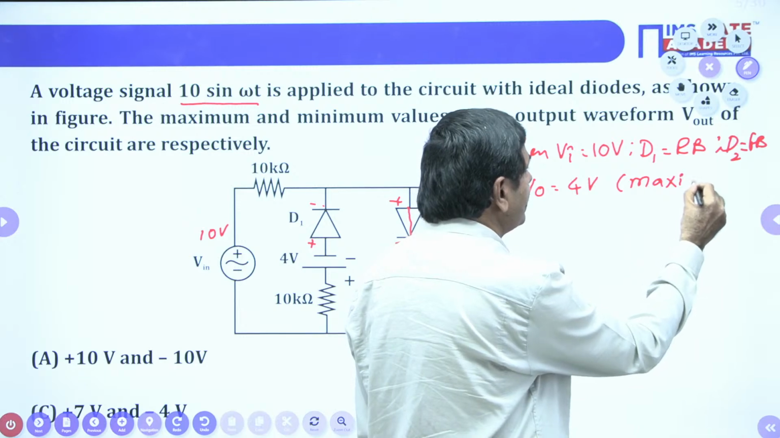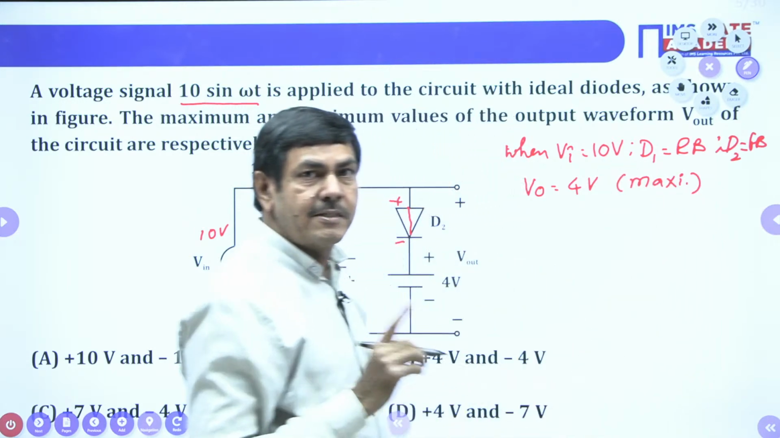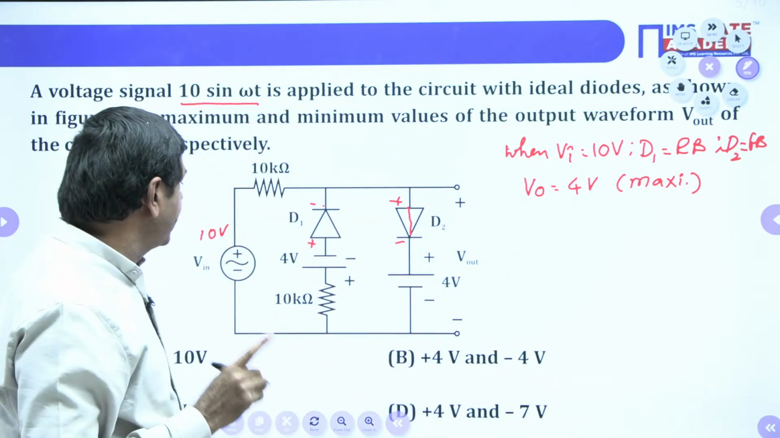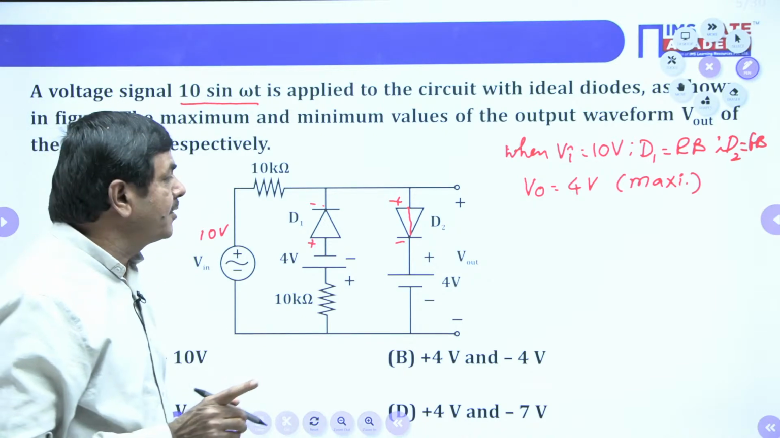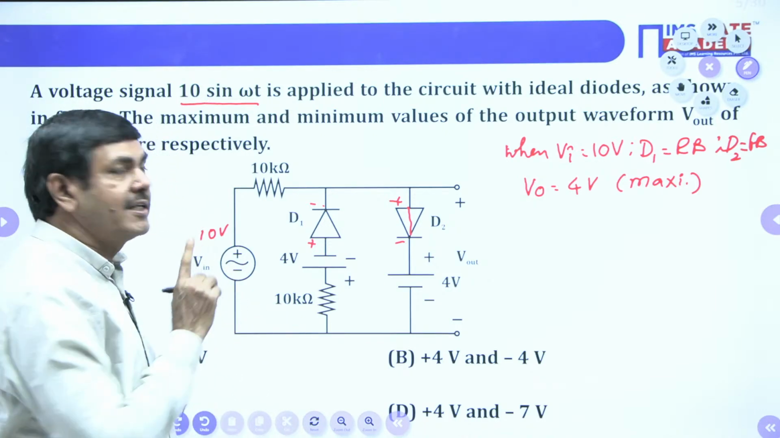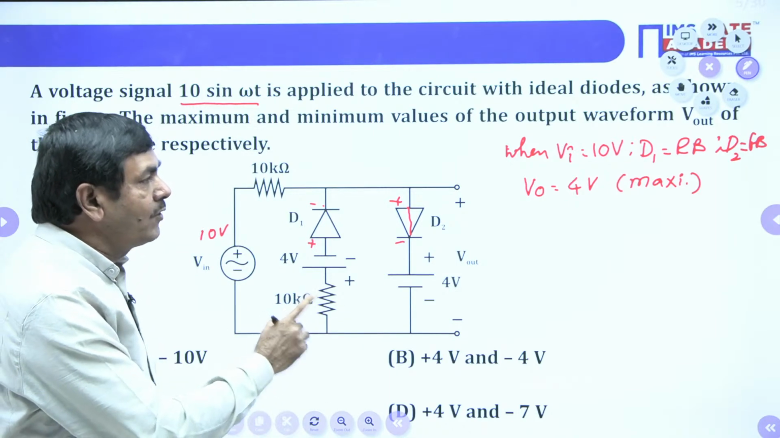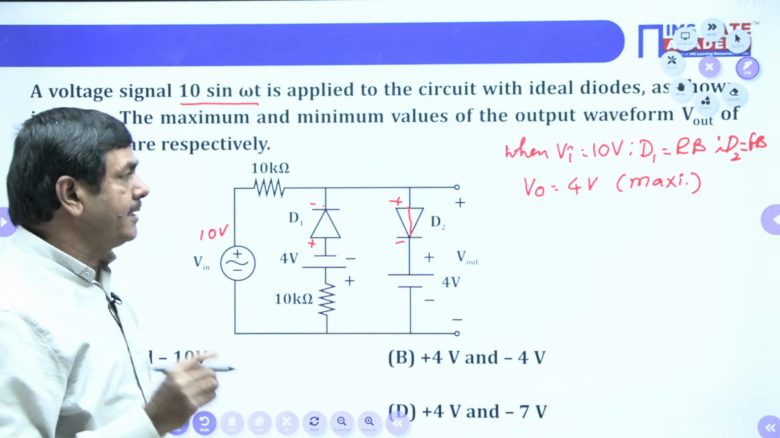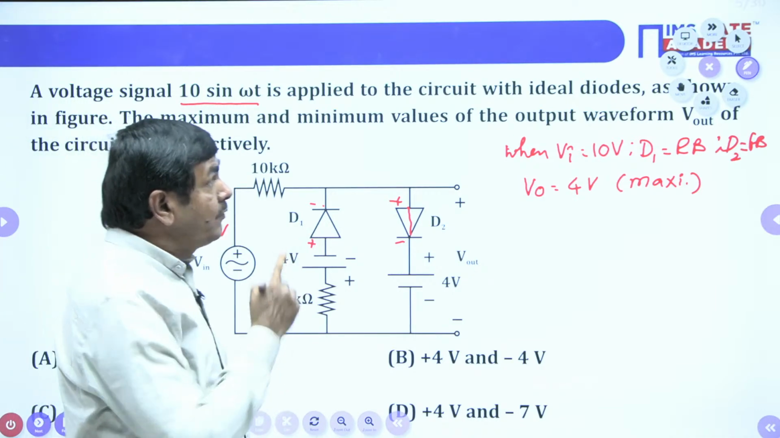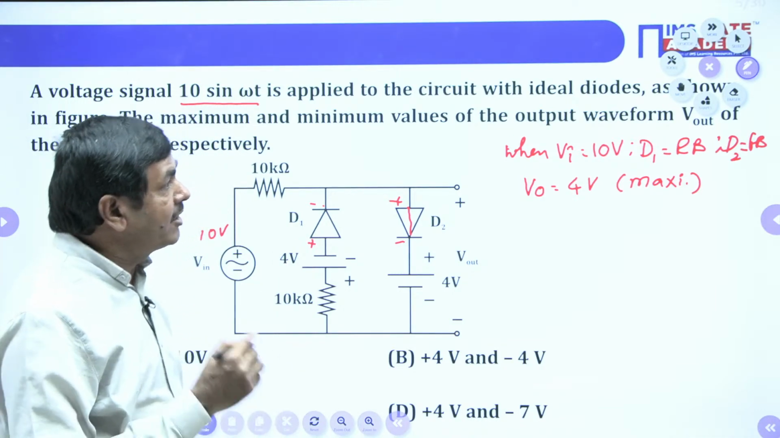This is the maximum voltage available. That means when you give the positive potential of 10 volts, 100% D2 is on and D1 is in the off state only. In that case, we are getting V out of 4 volts only.